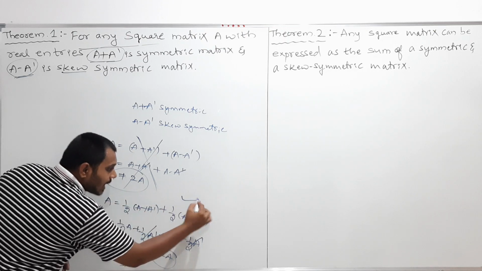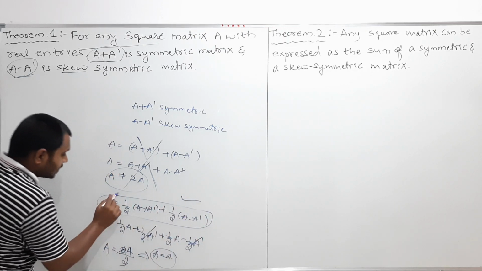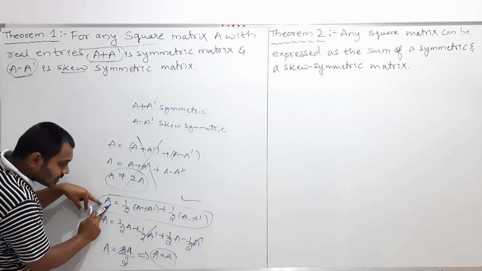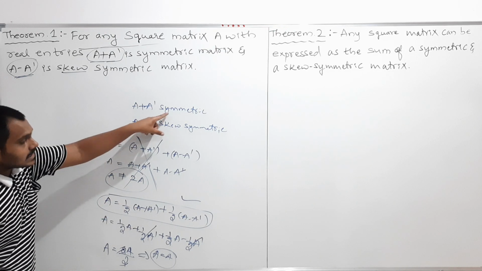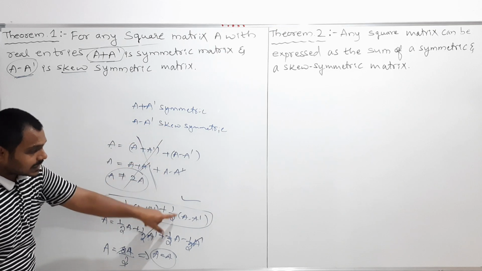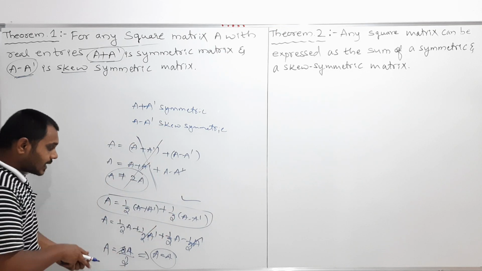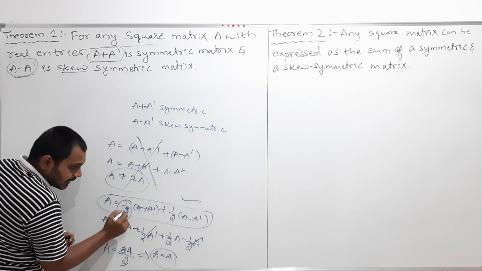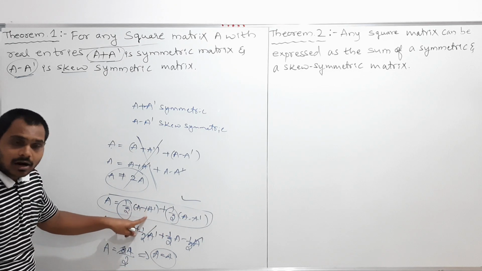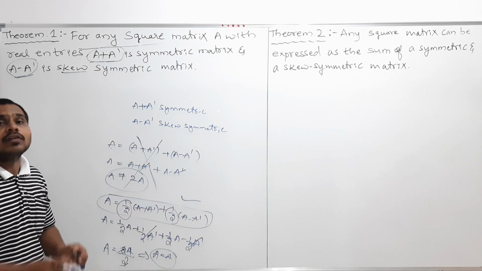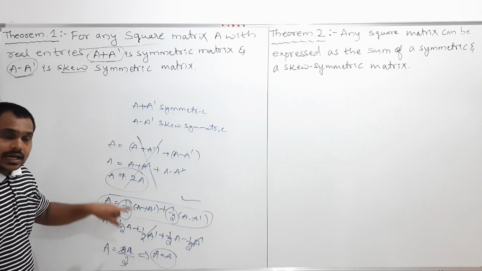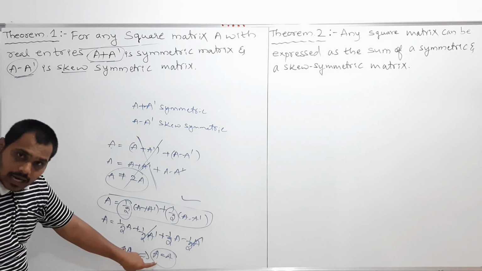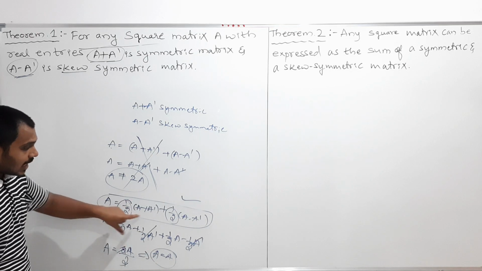So this is valid. Therefore my dear students, for any square matrix, we know that A plus A dash is a symmetric matrix and A minus A dash is a skew symmetric matrix. But I am multiplying by half here, and here also I am multiplying by half, because to balance the equation, LHS must be equal to RHS. To make LHS equal to RHS, I am multiplying by half.